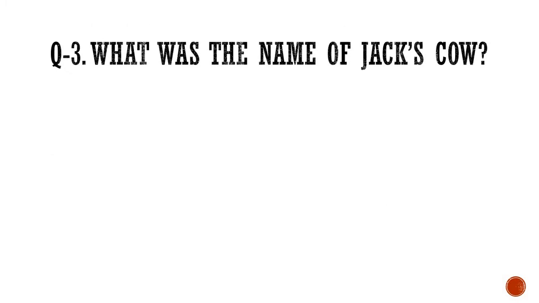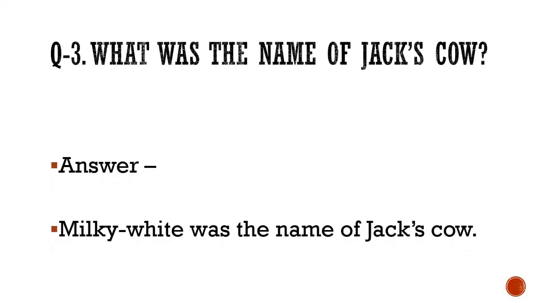Moving on to the third question. What was the name of Jack's cow? This, I suppose, even if I do not display it, you will be able to answer. Anyways, here is the answer. I'll repeat the question and then the answer. Meanwhile, I hope that you will finish writing. What was the name of Jack's cow? So, the answer is Milky White was the name of Jack's cow.